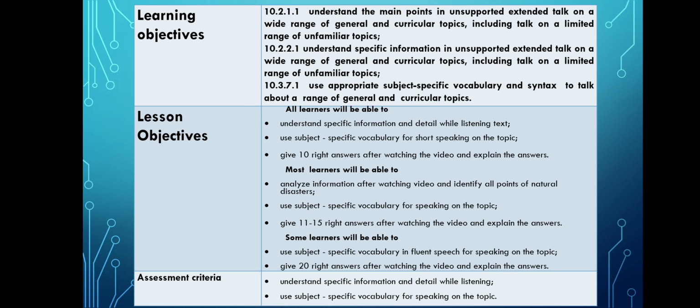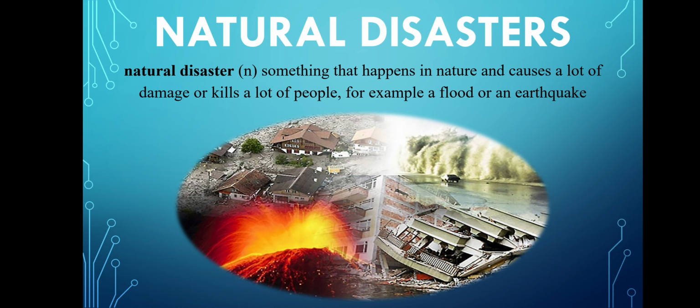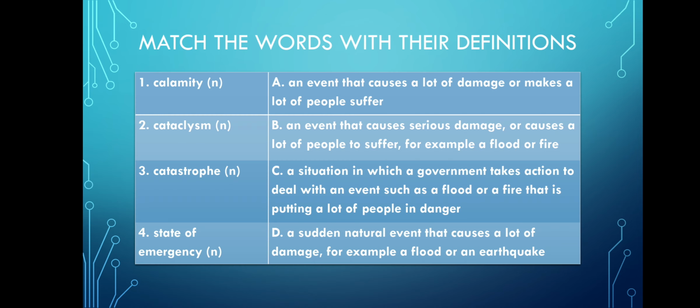Dear students, tell me, what are the synonyms of the word combination natural disaster? Some of them are calamity, cataclysm, catastrophe, state of emergency. What do these words mean? Match the words with their definitions.